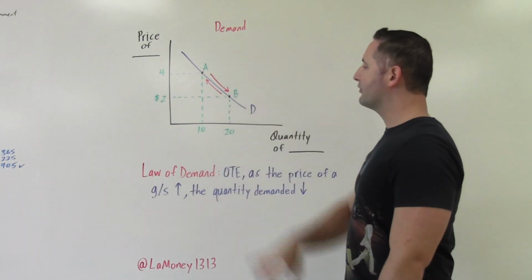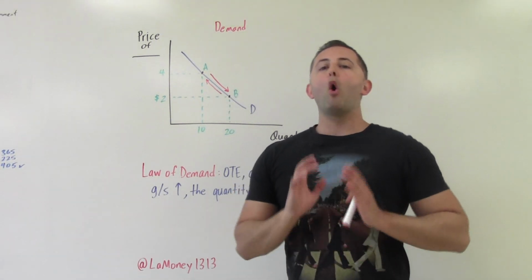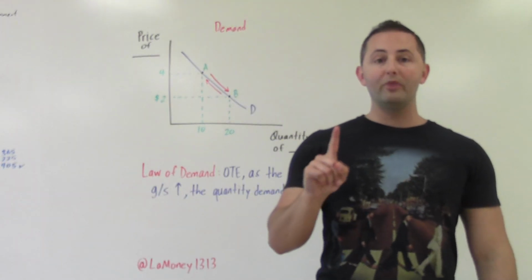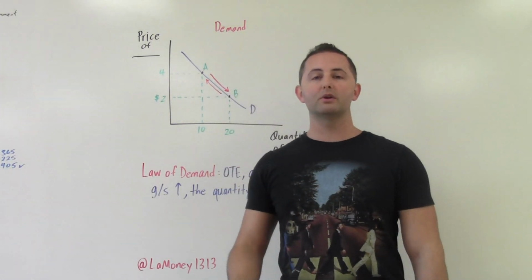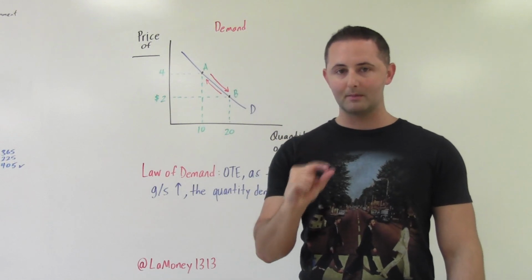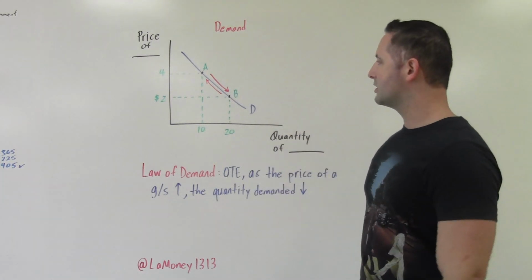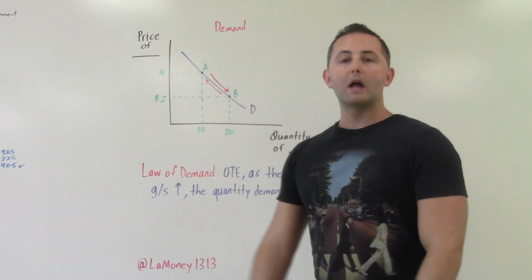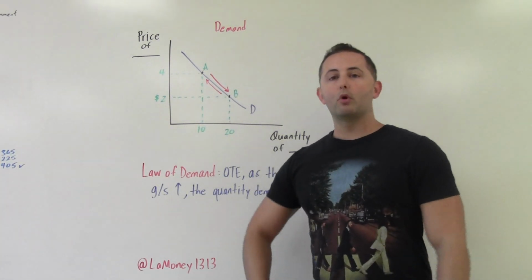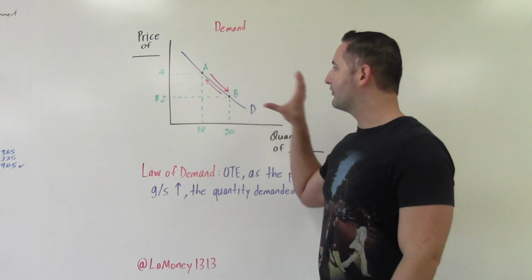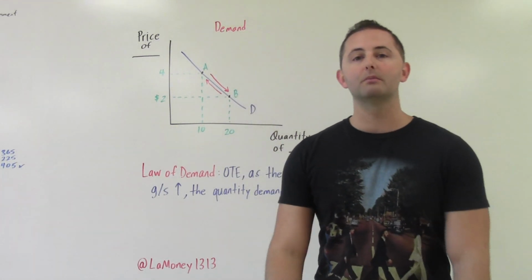And the last thing that you need for quantity demanded, the key thing to remember, if you don't remember anything else: there's literally only one thing that can cause a movement along the demand curve or an increase or a decrease in the quantity demanded. And that one word is really, really pivotal. You'll see in the next video. The only thing that causes a change in the quantity demanded is a change in price. That is the only thing that causes that. In the next video we're going to explore what would actually change demand. But for now, this is a change in quantity demanded, and it's only caused by a change in price.